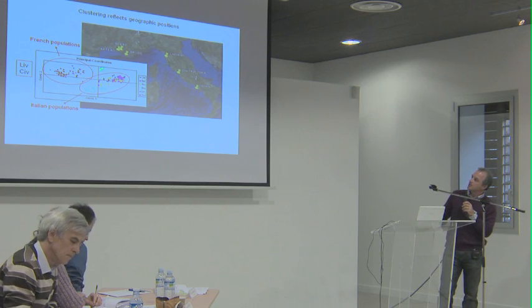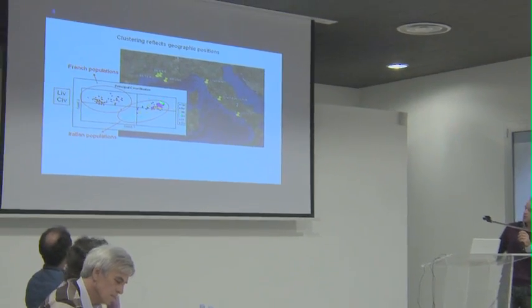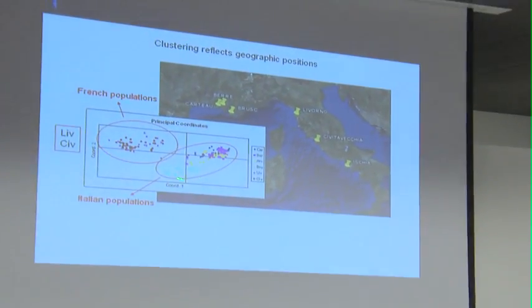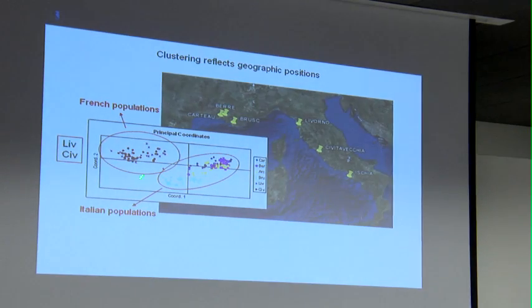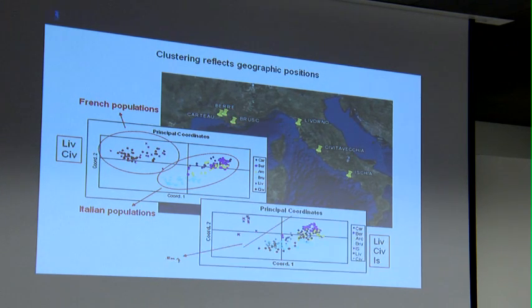If we add the Italian population to the geographic representation here, we can see that the French populations cluster together, while the Italian populations cluster together on this other side of the graph, meaning that there is a clear decline, probably at the level of the Ligurian coast, between the French coast and the Italian coast. And this is more evident if we also add the last Italian population, the southern one, the population from Ischia, where the decline is even more evident in the middle of the Tyrrhenian Sea.